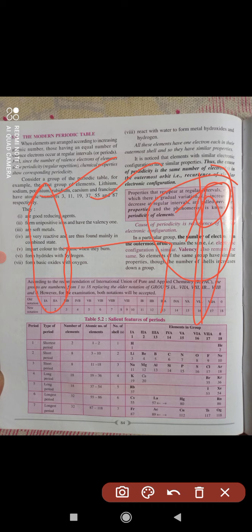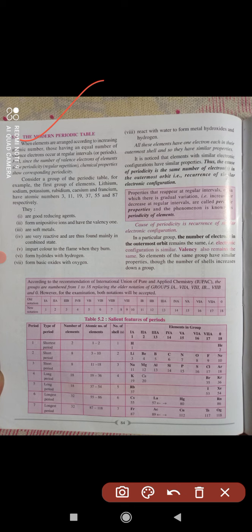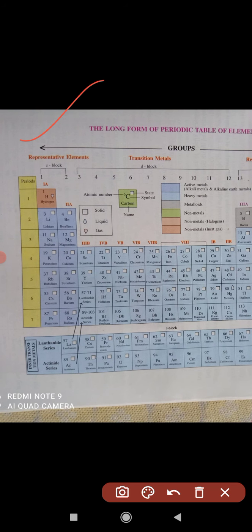Here you can see elements are arranged in the increasing order of the atomic number. The number of valence electrons occurs at regular intervals. From left to right, one valence electron is increasing. Suppose from the left, hydrogen starts with 1, helium 2, then lithium 3, beryllium 4, and one valence electron is increasing. In the table, the same type of outermost electron is coming. Hydrogen has 1 electron, lithium also 1 electron, sodium 2 8 1, lithium 2 1.